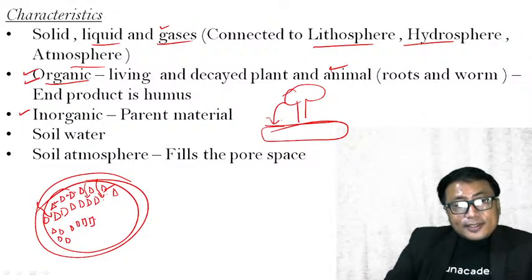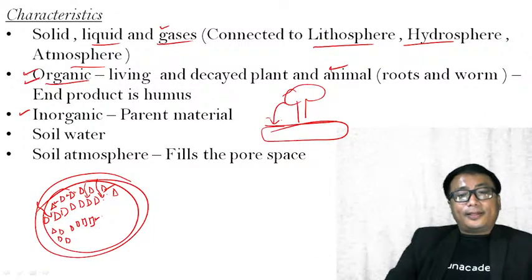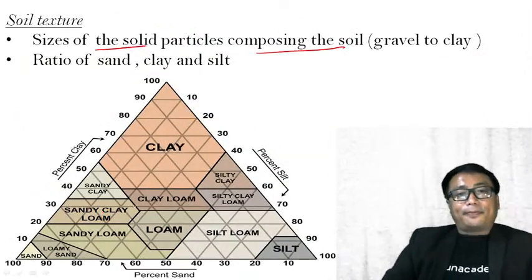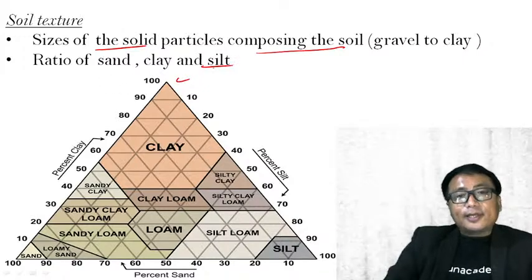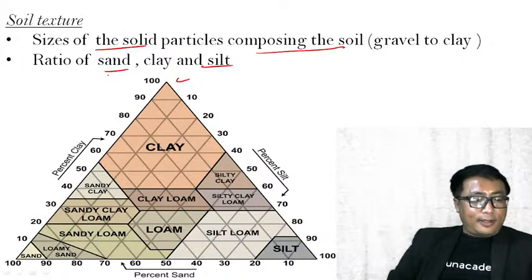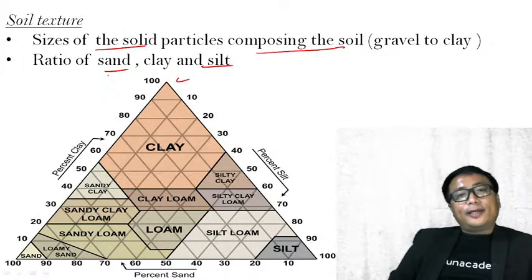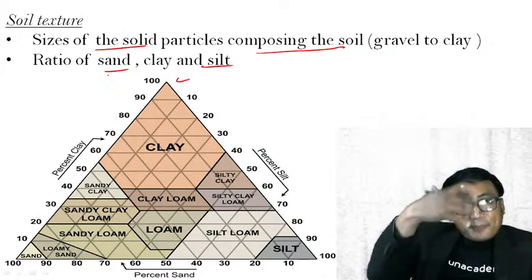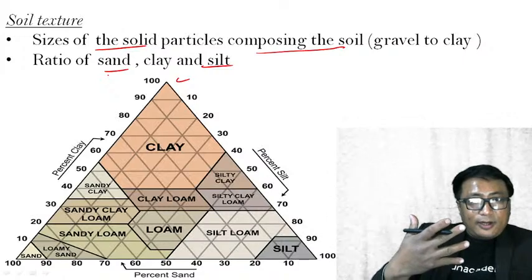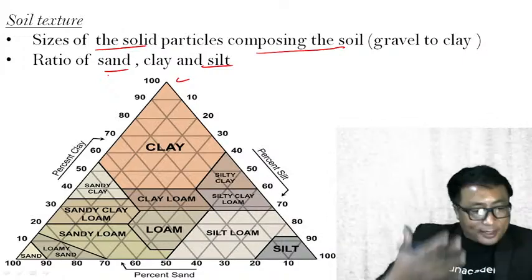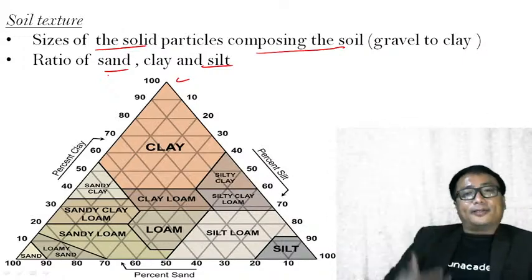So, what are these tiny particles? They are broadly of three types. It may be clay, it may be silt, it may be sand. So broadly, the soil is a combination of sand particles, clay particles or silt particles.